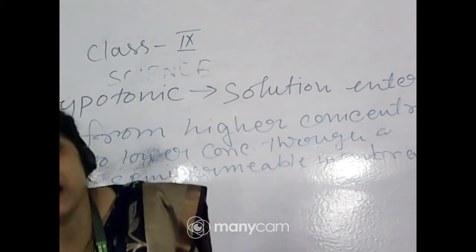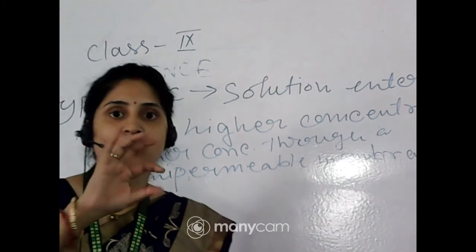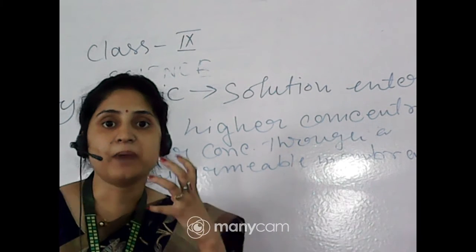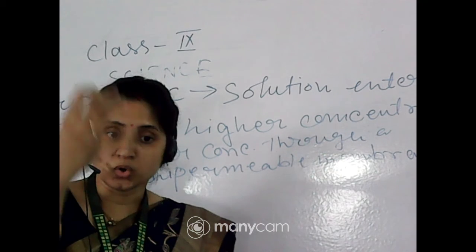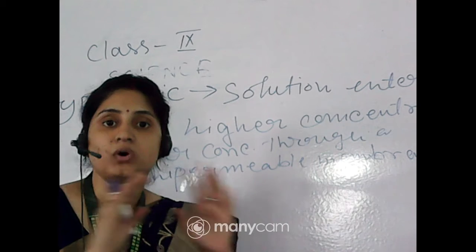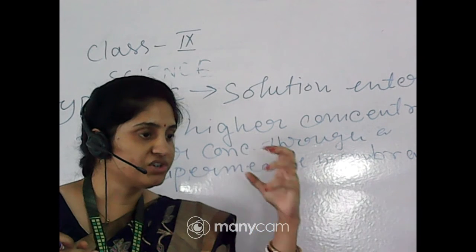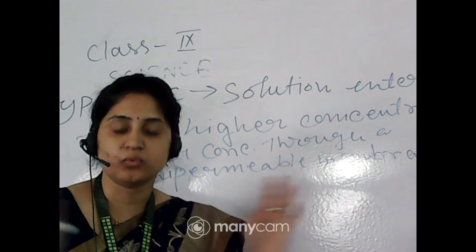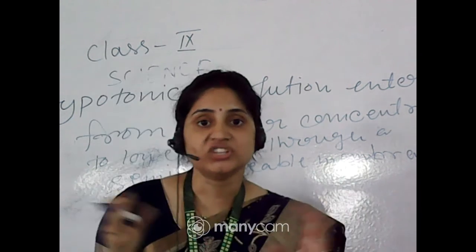So, three types of solution. Hypotonic means the water enters inside the cell. Hyper means the water goes outside of the cell. And isotonic solution means both are equal. The concentration outside and the concentration inside of the cell are equal. So there will be no exchange of water.